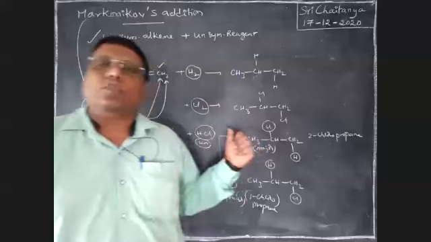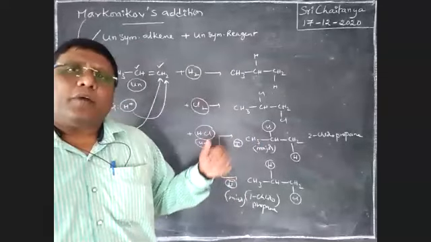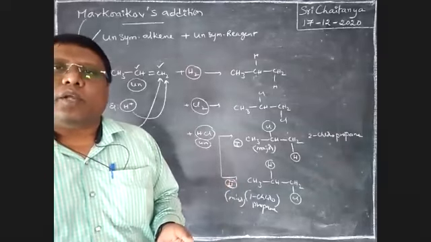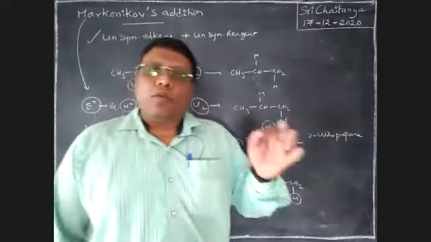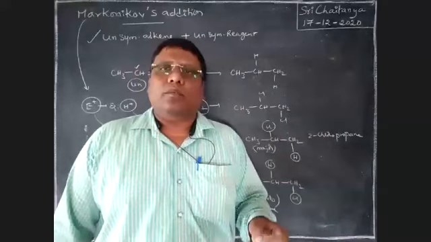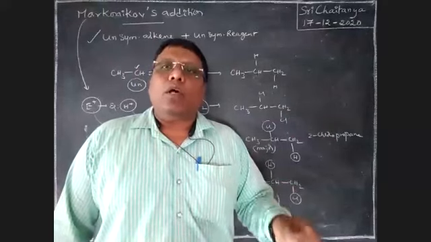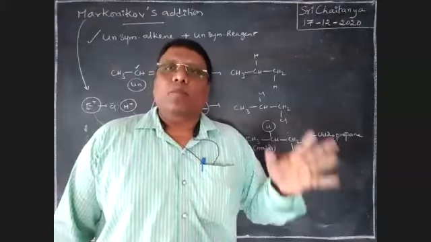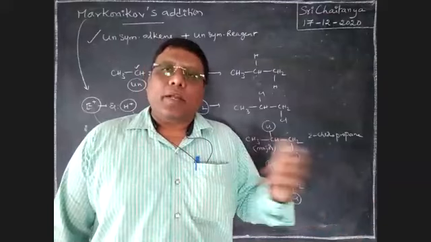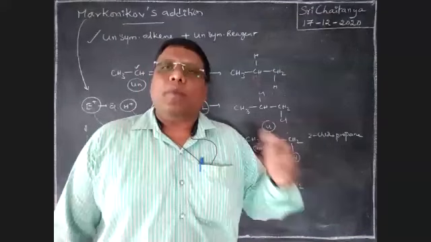Okay, is there any doubt? The mechanism, all those we will discuss, boys. So hydrogen or the electrophile is added to the double bonded carbon having more hydrogens. That is the Markovnikov rule. Later we will discuss the mechanism in a continuous manner.